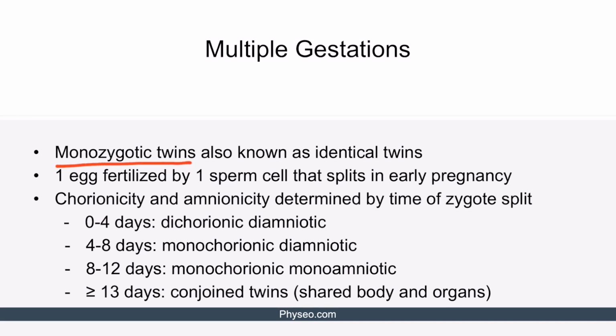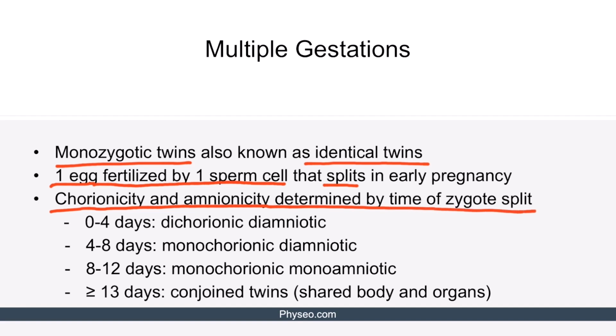Now let's talk about monozygotic twins. Monozygotic twins are also called identical twins because they have identical genotype and phenotype. Monozygotic twinning occurs when one egg gets fertilized by one sperm cell and then the zygote splits in early pregnancy. Chorionicity and amnionicity are determined by the time of zygote split.